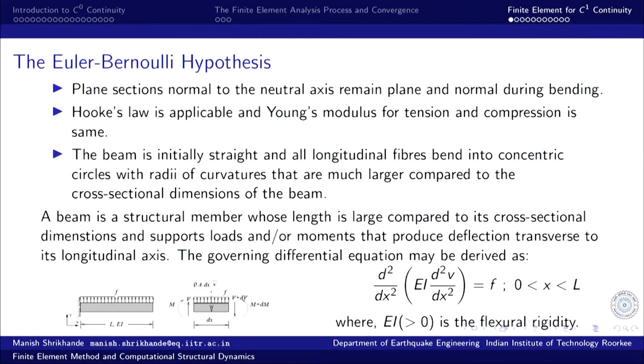Now, this is the governing differential equation, and let us say I need to find its approximate solution.